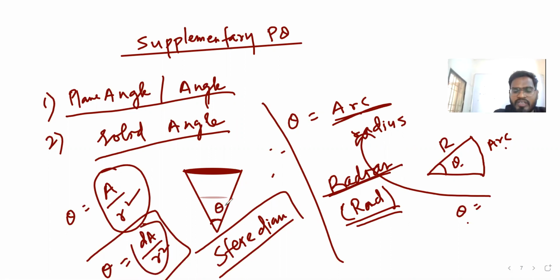So this is a 3D angle. How? Cone. If you see a corner in a home, that corner angle is also a 3D angle. So the unit is steradian. That's it. So this is about supplementary physical quantity. Now we are going to do the most important topic of this chapter.